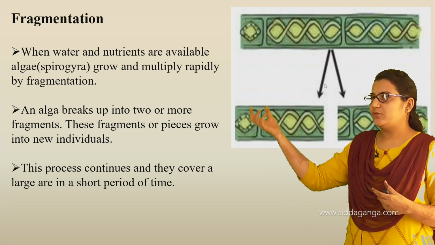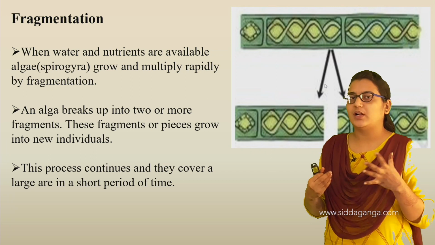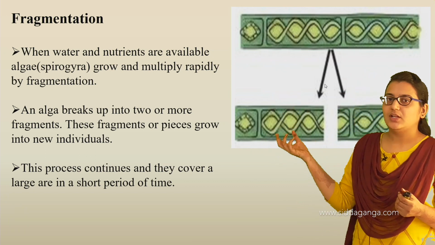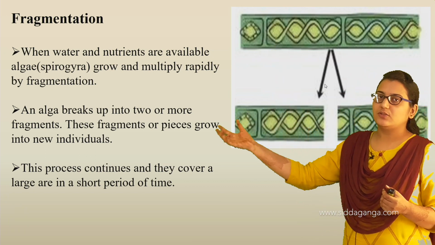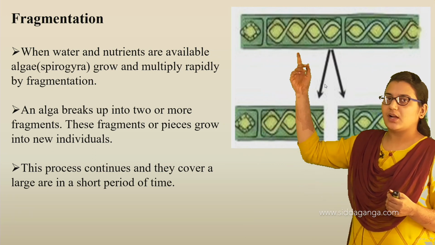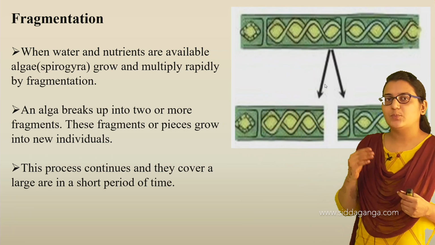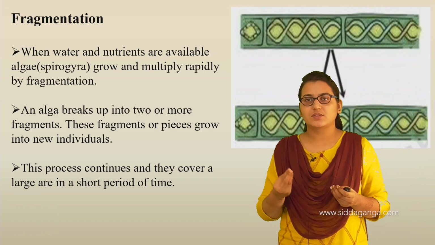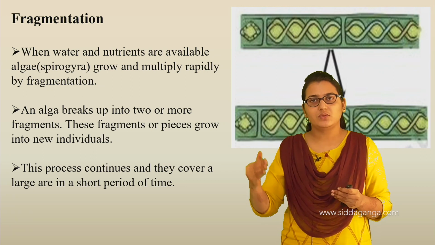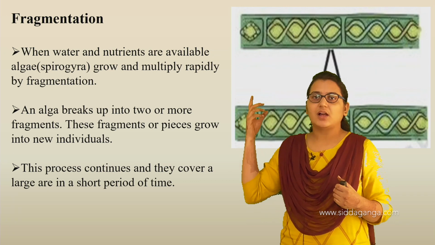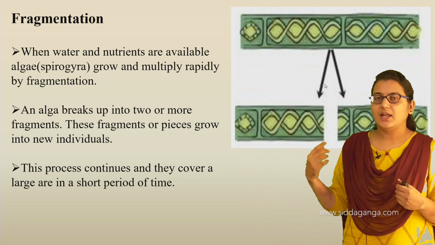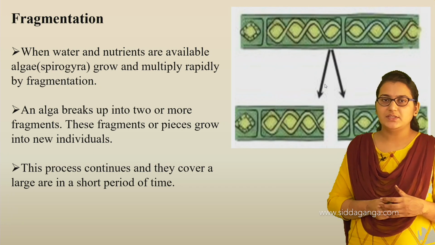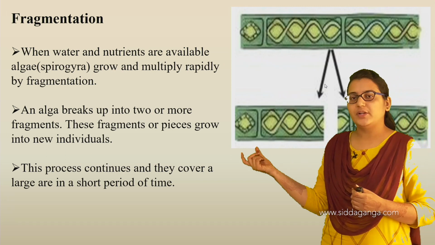After a certain duration, there will be a time span after which these divide. Here the alga divides into two fragments, hence the process is called fragmentation. In yeast cells we have seen the outgrowths called buds, and those buds grow into new structures, that is called budding. The same way here the alga breaks up and divides into two fragments, hence it is called fragmentation.